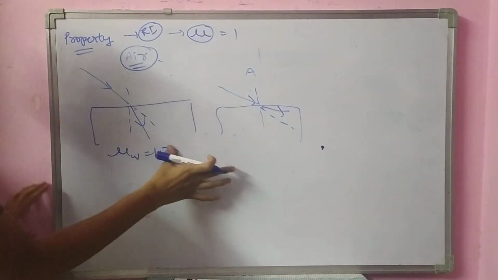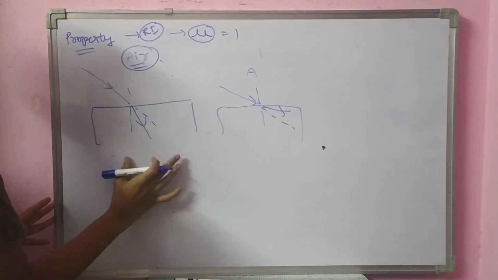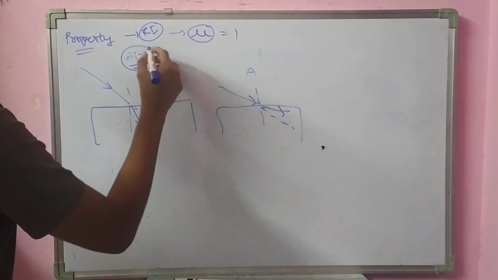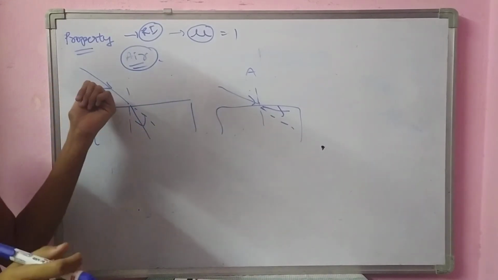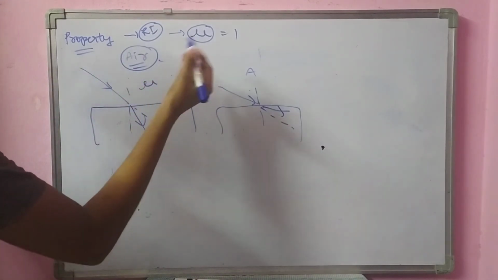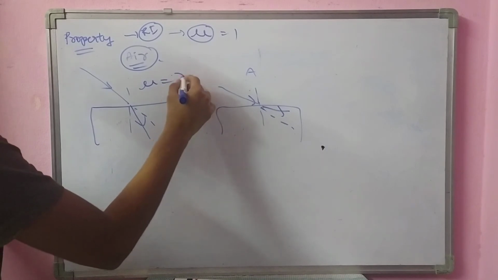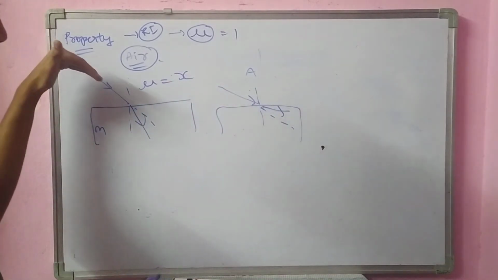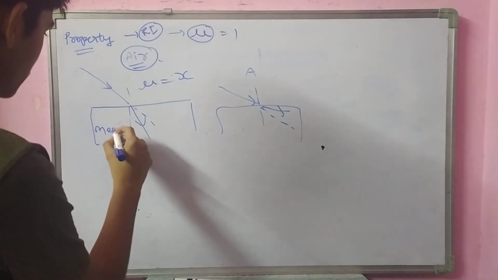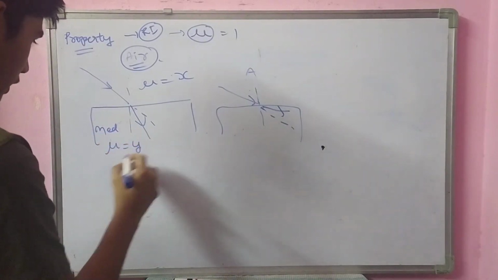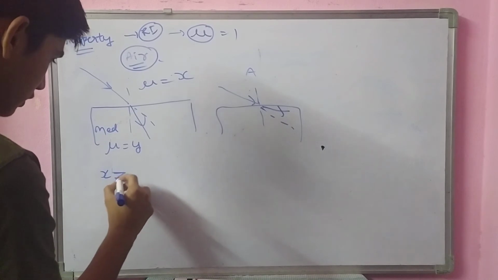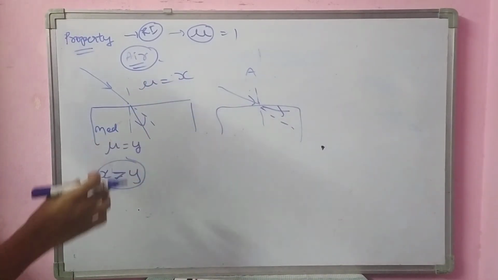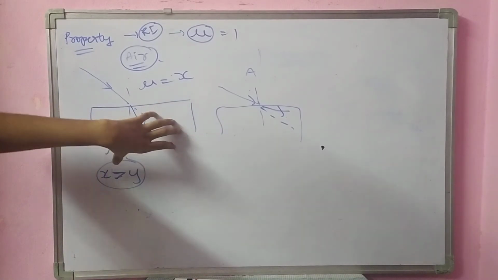In this condition, if the outside air from which the light is coming has a refractive index of some value x, and the medium it is entering has refractive index y, and x is less than y, this one is a thick, higher refractive index and this is a lower refractive index.